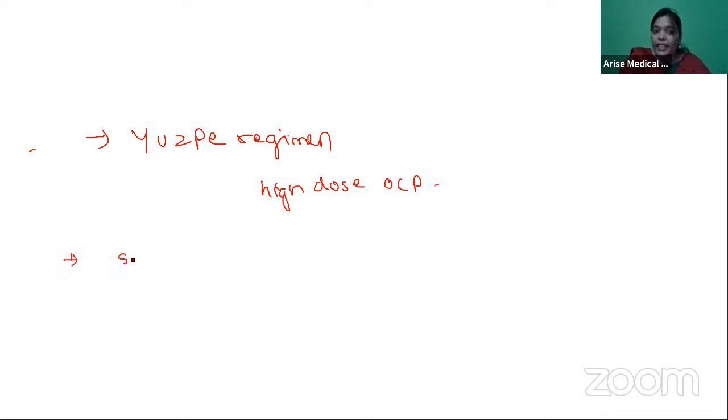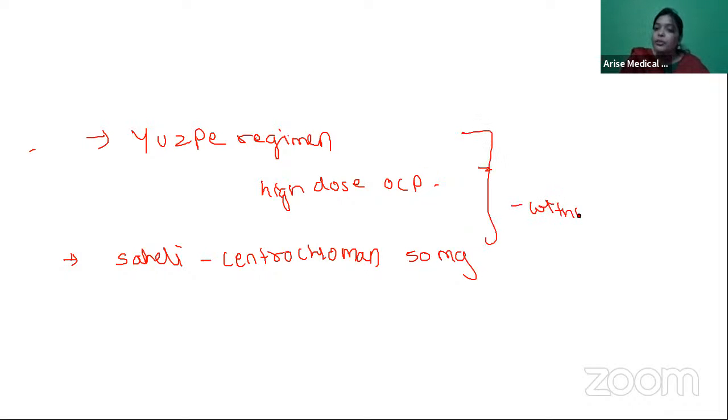Next, you have Saheli, that is centchroman or ormeloxifene. Dose of this is 50 milligrams. So all this is within 72 hours. Only two drugs you can give within 120 hours, that is copper T and ulipristal acetate. Rest all are within 72 hours.